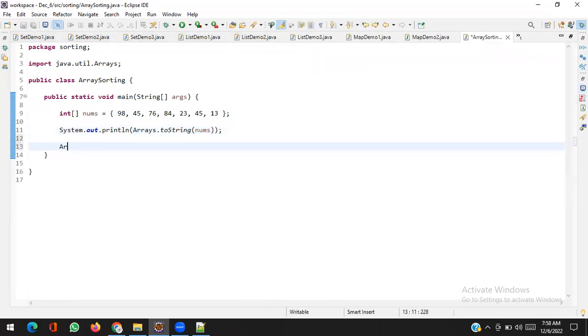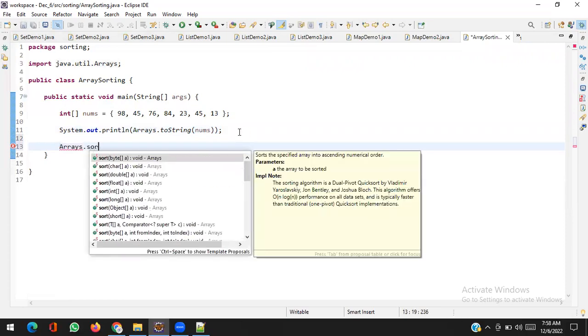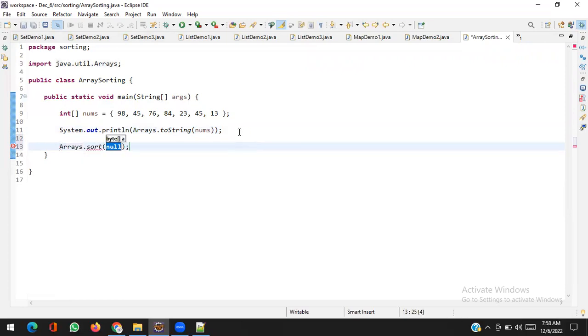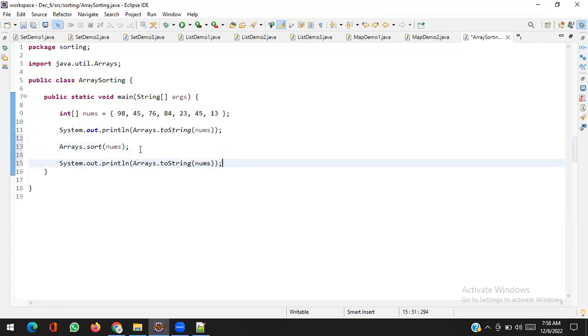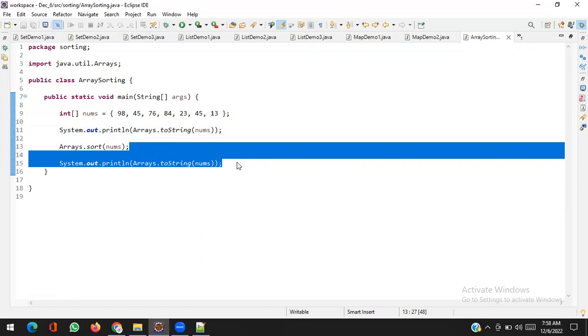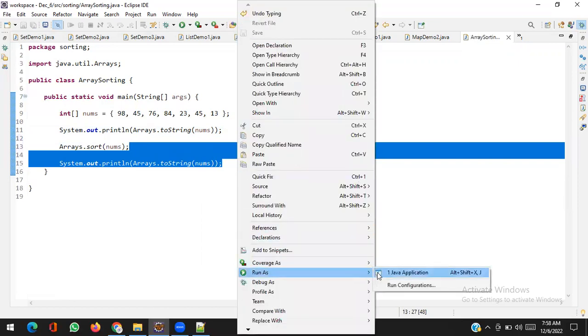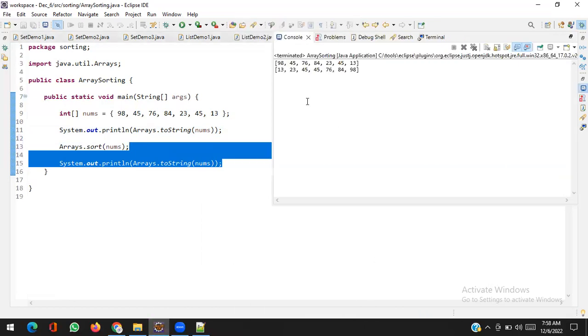That is, the Arrays class. We have a static method sort, and we just pass our nums. And after that, I will write the same code. After sorting, I will write the same code. Please tell me, is this sorted or not?